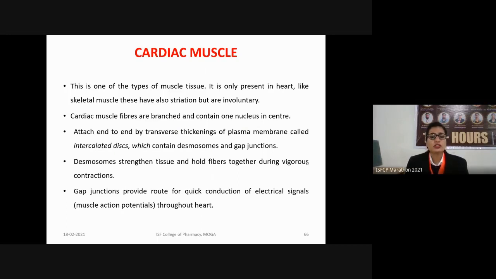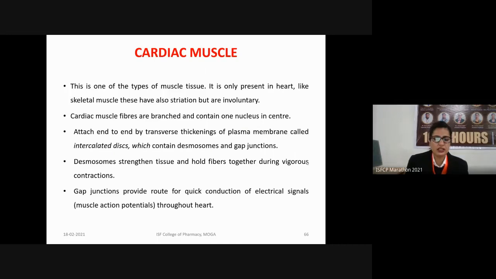The function of the desmosome is to strengthen the tissues and it holds the fibers together during vigorous contraction, as the heart is the organ which continuously does the contraction in order to circulate the blood.